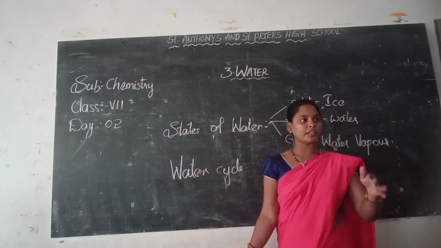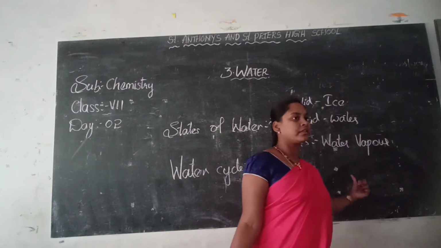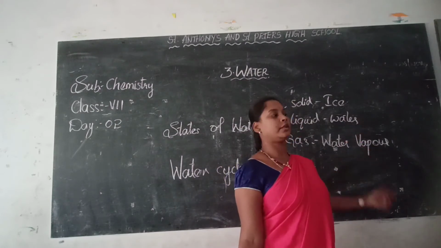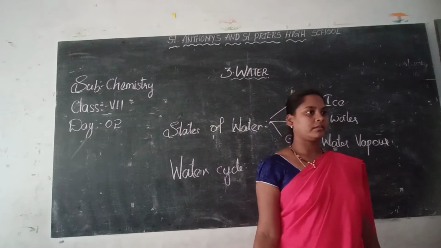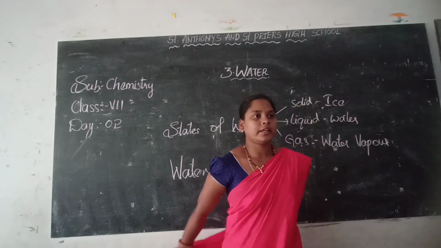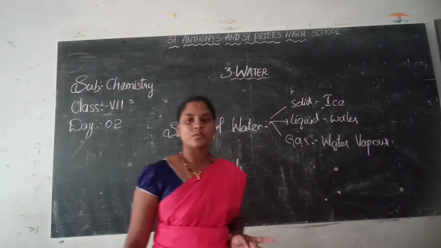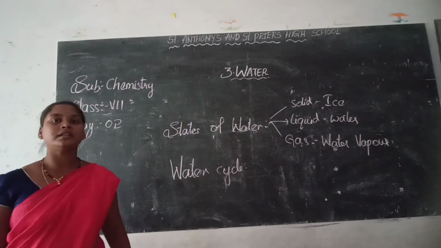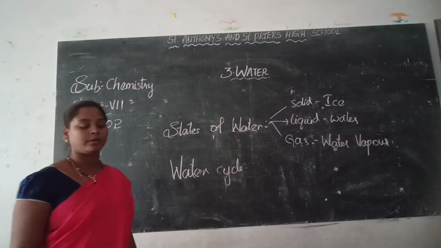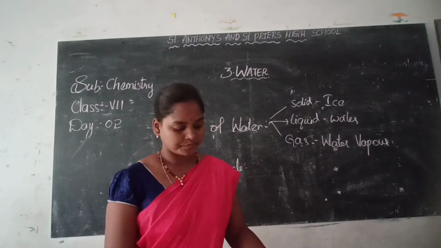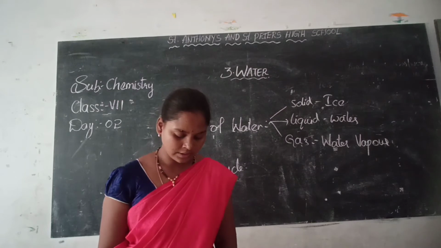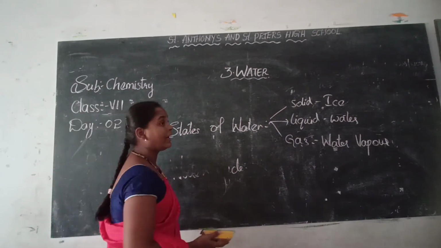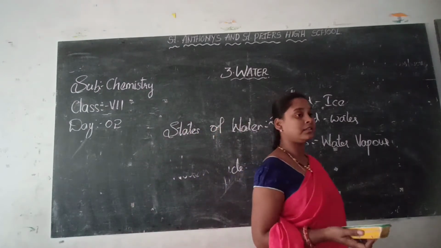So the water cycle is nothing but the process of evaporation and condensation. Evaporation means changing of water to water vapor, liquid to gas. Condensation means gas to liquid. So clear everyone what is the water cycle? The continuous process of evaporation and condensation is called the water cycle or the hydrological cycle.